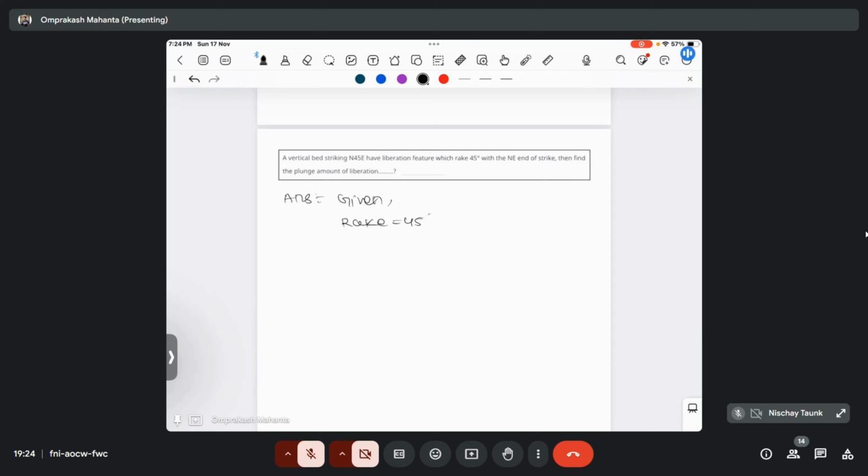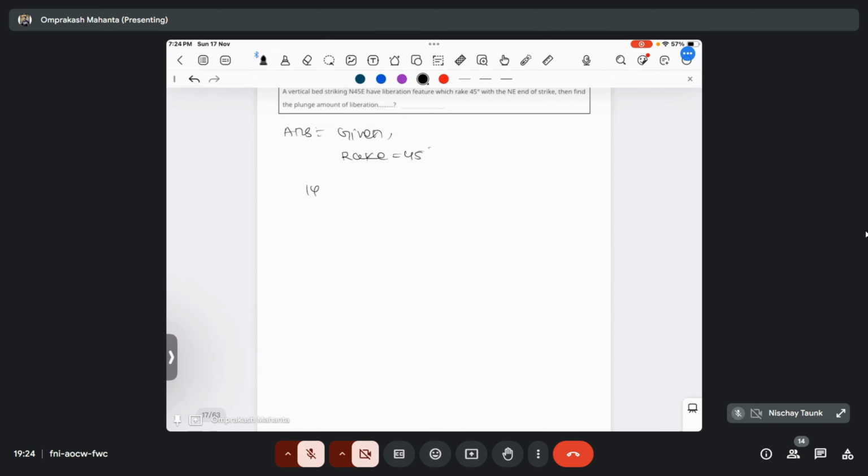Someone tell me, what will be the dip value here? Use your mind a little. What is the bed given? Vertical is given. So what will be the dip? 90 degree. Yeah, so basically there are three conditions. If the bed is vertical, then for that case the dip amount will be 90 degree. If the bed is horizontal, then it will be 0 degree, and if it is inclined, it will be in between, ranging from 0 to 90 degree. Okay. So remember this condition.